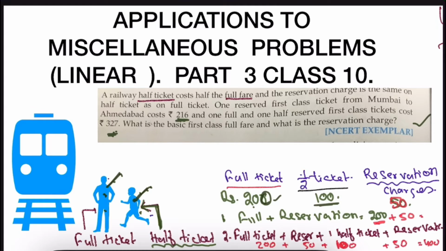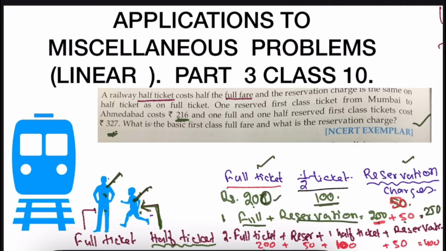Okay. So in this case, if one adult travels, then he has to pay how much? This full ticket plus reservation charges, 200 plus 50, 250 only. He has to pay full ticket plus reservation. Okay, first case. Second case: the father will go, so he will take a full ticket, and for him to sleep the reservation charge, a berth charge, will be there, plus the child's ticket, that is half of his ticket, plus for him the reservation charges. This much he has to pay.